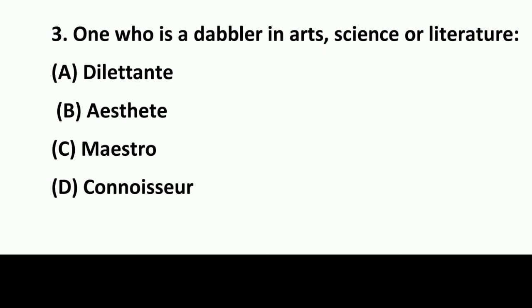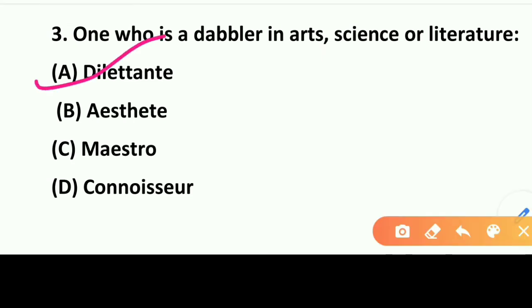Option A, dilettante. Option B, aesthetic. Option C, maestro. And option D, connoisseur. So what will be the answer here? So here the answer will be, that is option A. Option A is the right answer. Dilettante is the right answer.